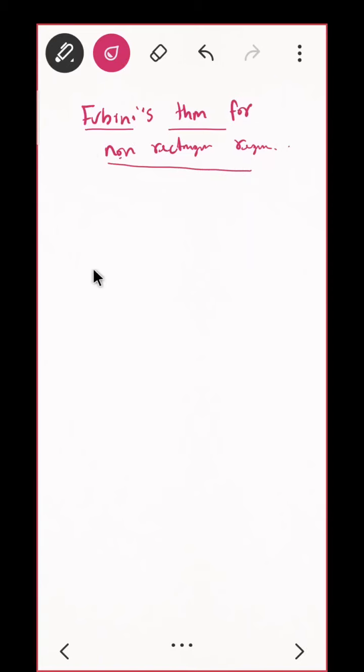Yeah, so the first condition, the first line will be: let f of x comma y be a continuous function. This is important. Over region E. The first thing is clear. In our earlier case, we don't require that the function is continuous or not.